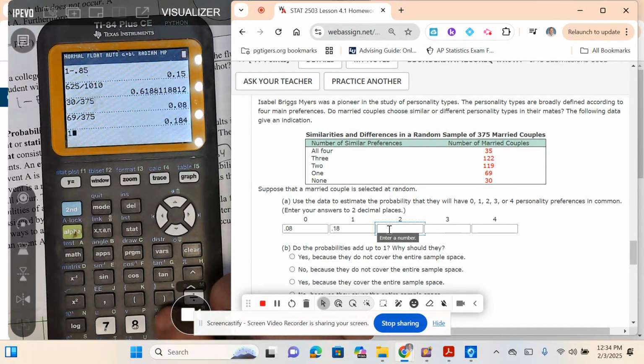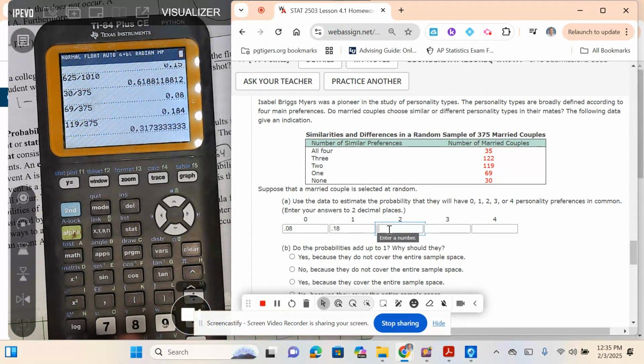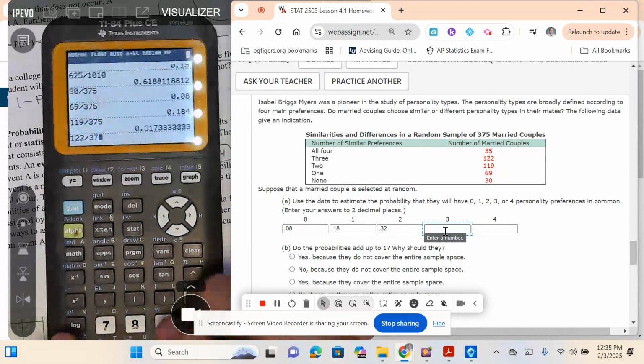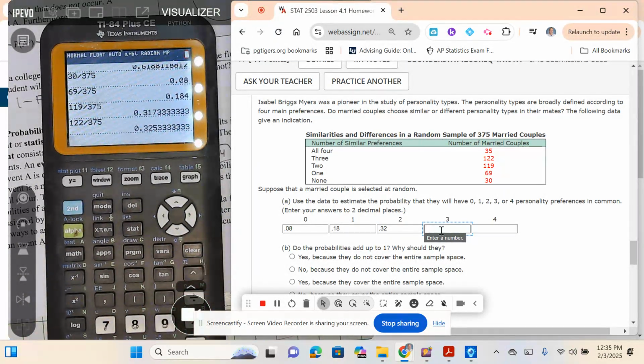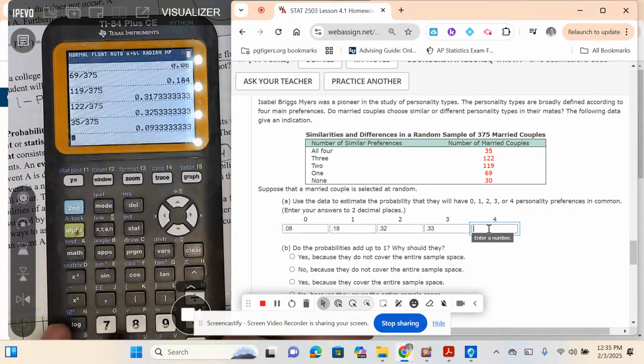For 2, I take the number in that group, 119, divided by the total, 375. 0.32. For 3, I take the number in that group, divided by 375. 0.33. For 4, I take the number in that group, 35, divided by 375. 0.09. So that's the number in each group divided by the total.